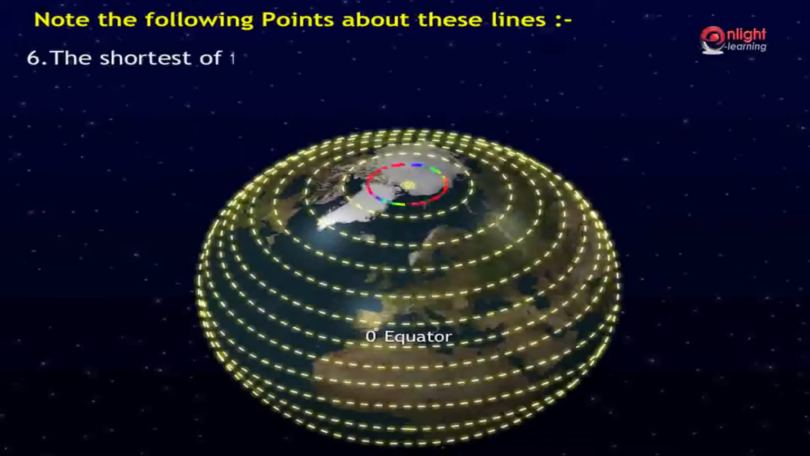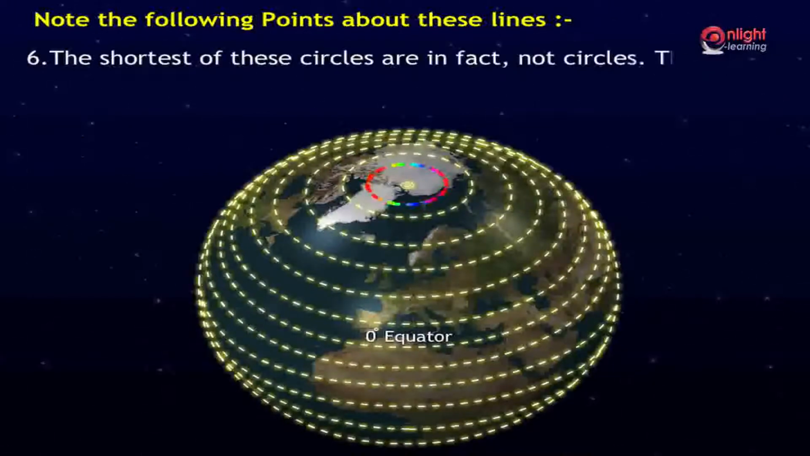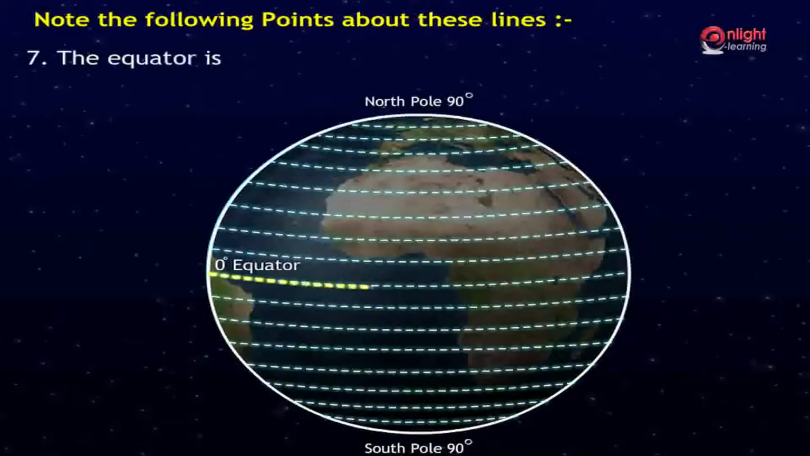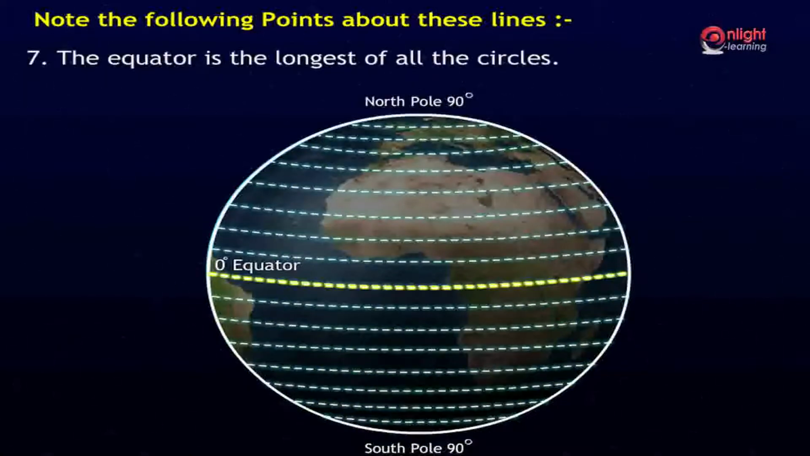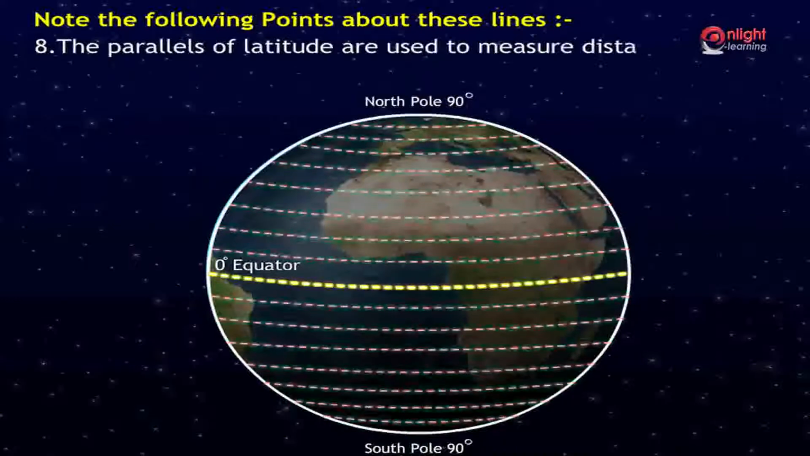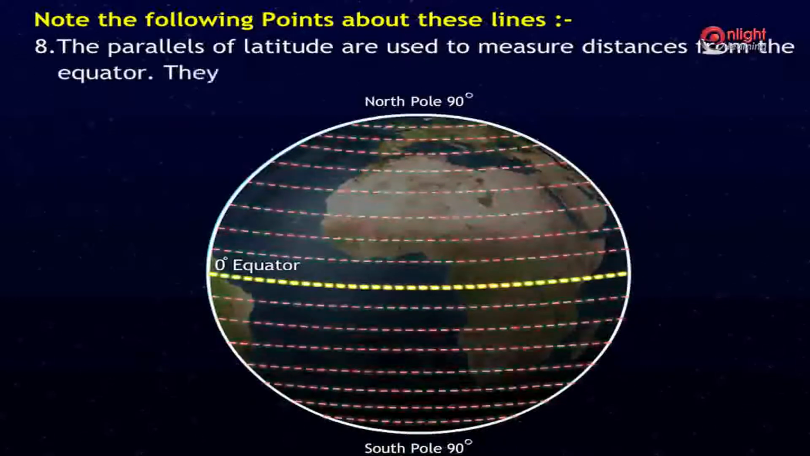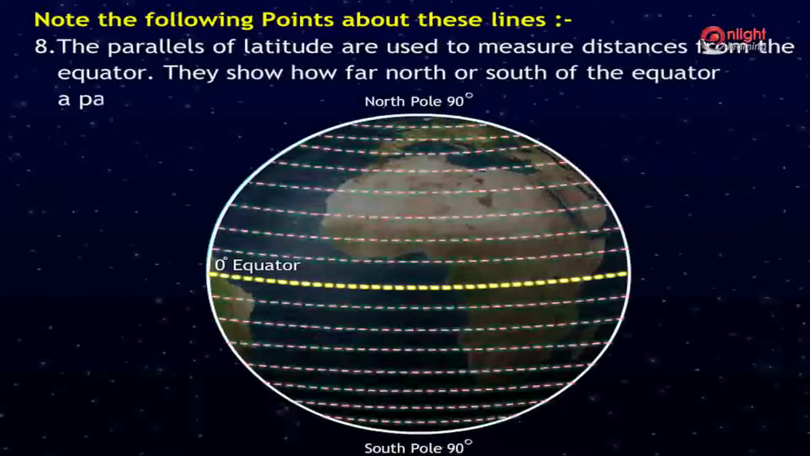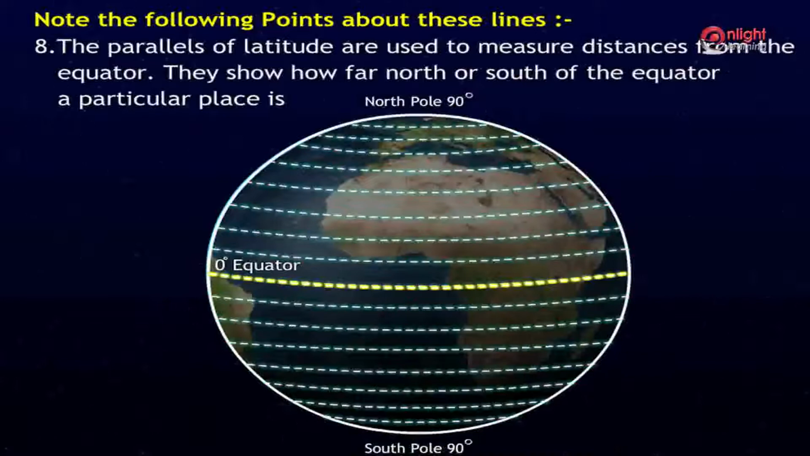The shortest of these circles are in fact not circles. They are just points. They are called the North Pole and the South Pole. The equator is the longest of all the circles. The parallels of latitude are used to measure distances from the equator. They show how far north or south of the equator a particular place is.